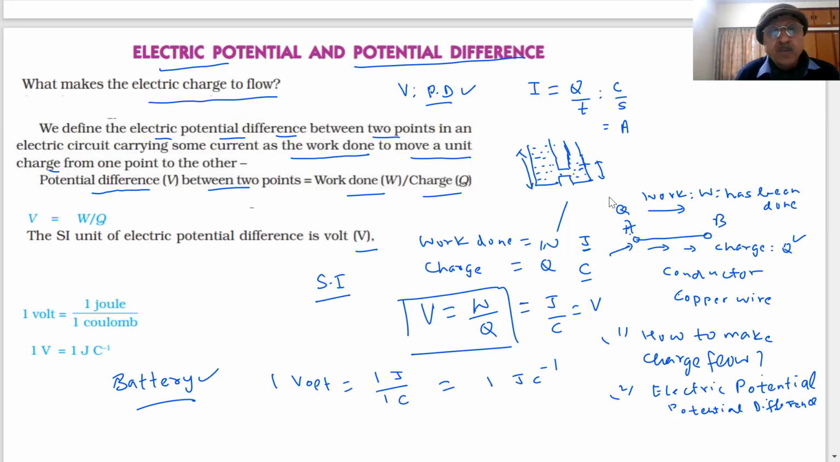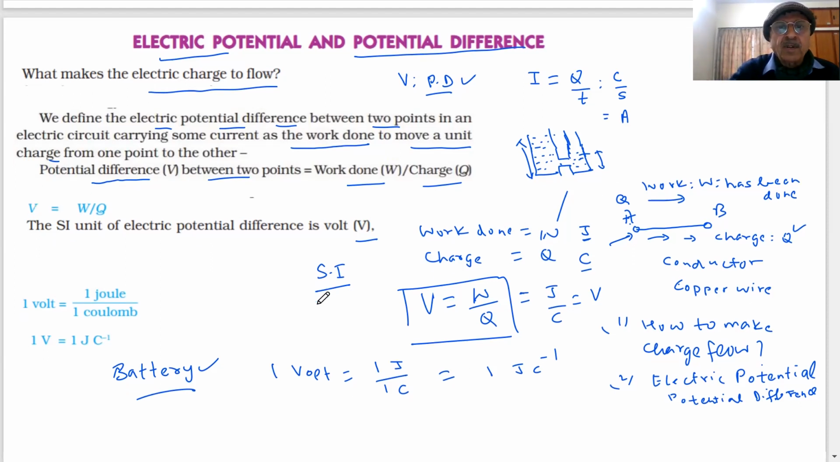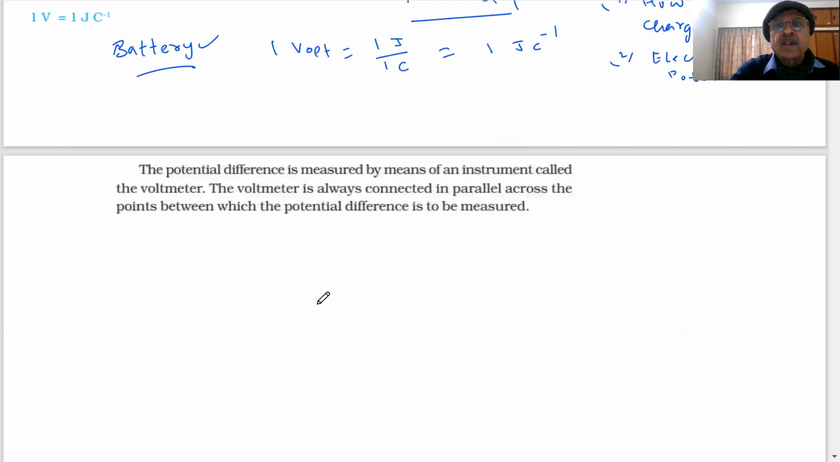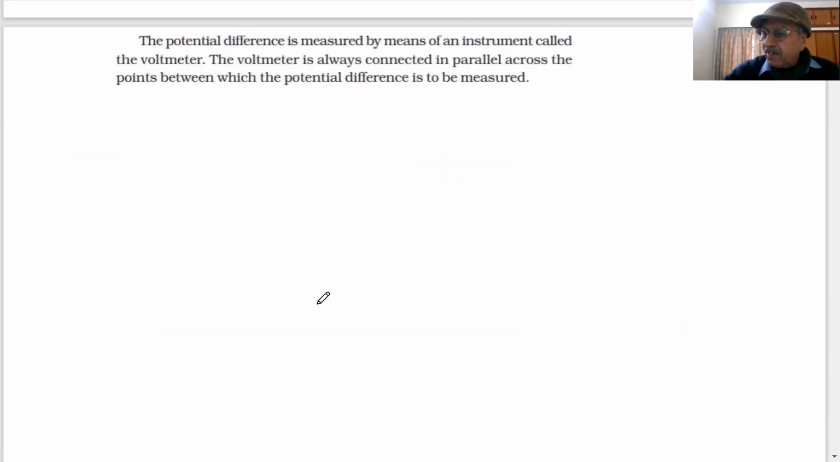The formula is before you. I am proceeding further now. You must have noted, it is very clear. Note down each and every word, because that will become a question.